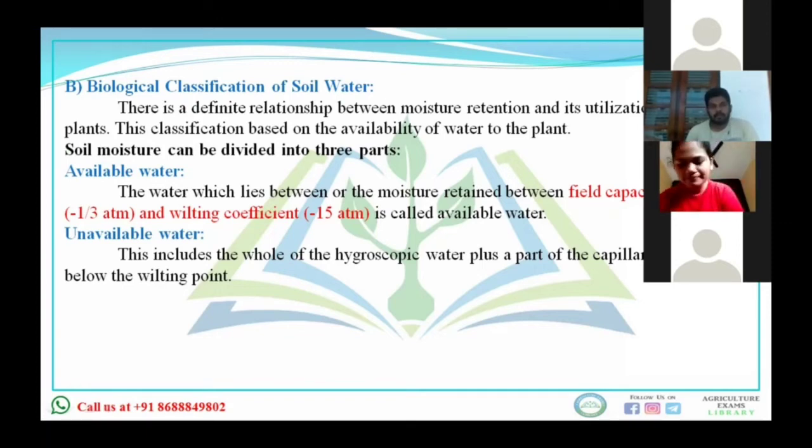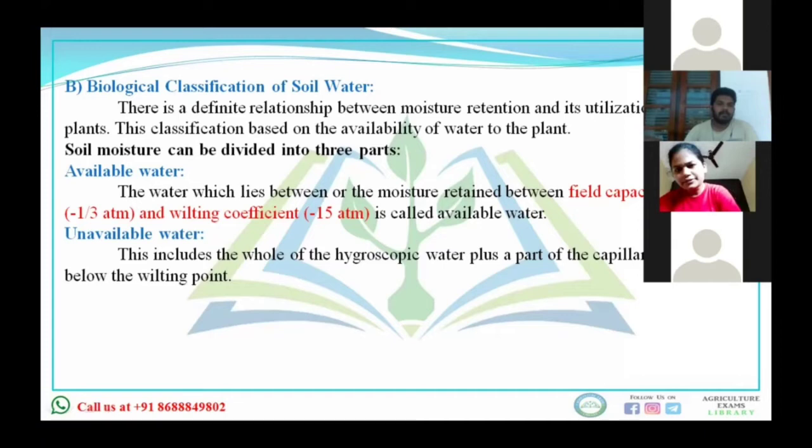Then does unavailable water lie only between minus 15 atm to minus 31 atm, or beyond that also? Beyond that also, sir. It means the part of capillary water plus hygroscopic water can be called unavailable water, because this hygroscopic water is also not available to the plant.